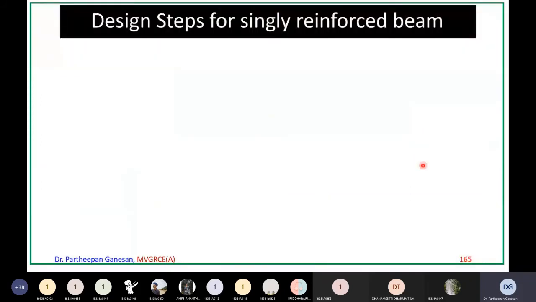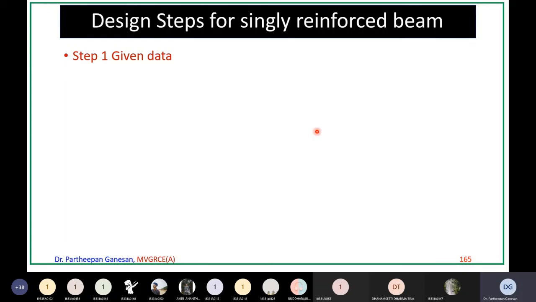In a design, what are the various steps involved in design of singly reinforced beams? Remember, in the introductory orientation class, I discussed that this is a design subject. If you have an analysis problem, you will have a unique result. Everybody should get the same result.